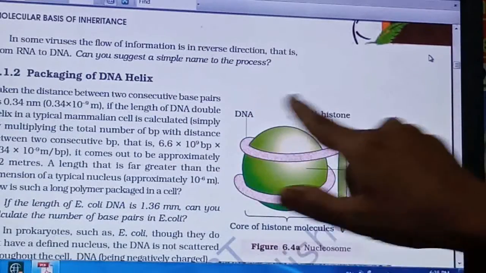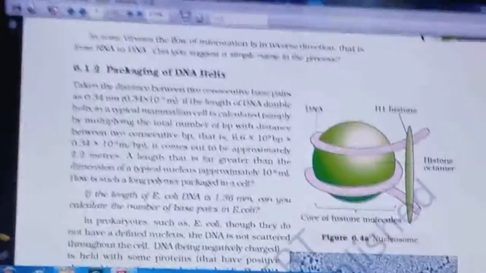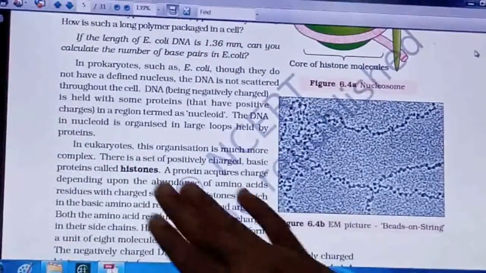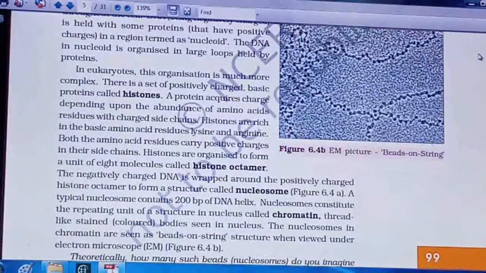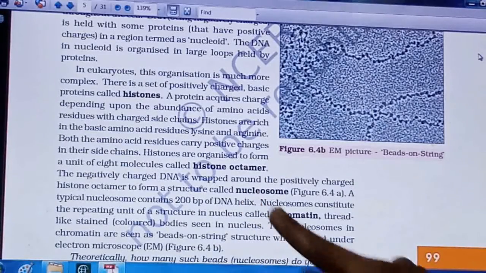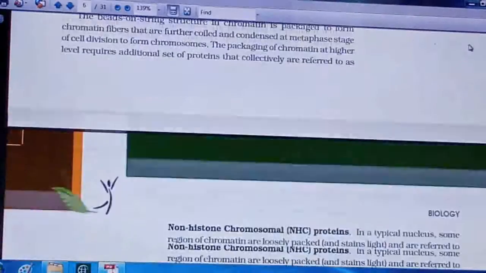This diagram is very important. You have to prepare labeling with the diagram. In that, which types of proteins the histones are, what a histone octamer is, how the nucleosome structure is formed, and what is meant by chromatin, this you have to remember.